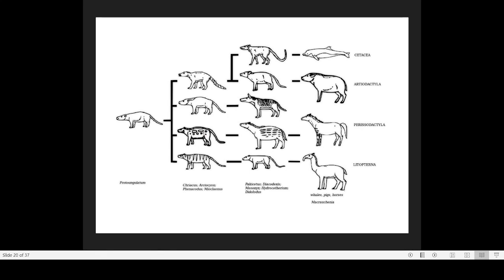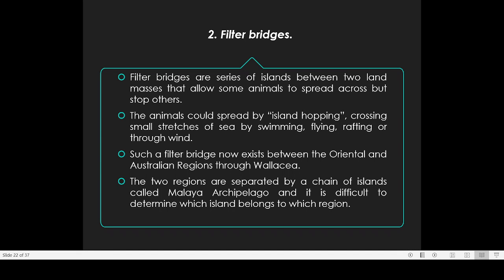Now in the case of island hopping, we are saying that filter bridges are series of islands between two land masses that allow some animals to spread but stop other animals. And the second point is that animals are spreading by island hopping. Hop simply means to jump from one island to another. That is the literal meaning.